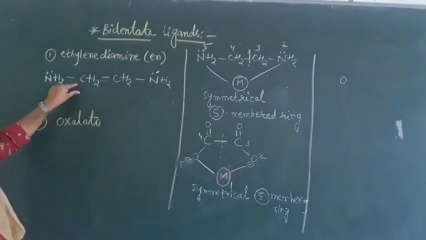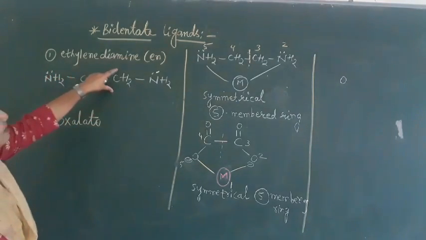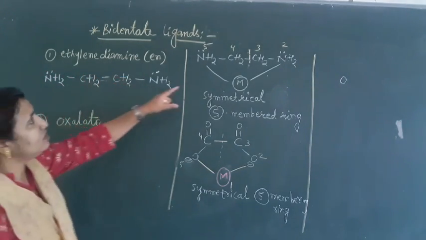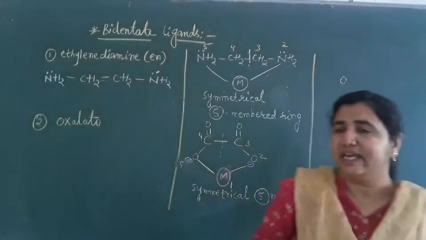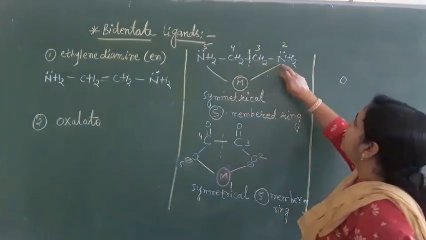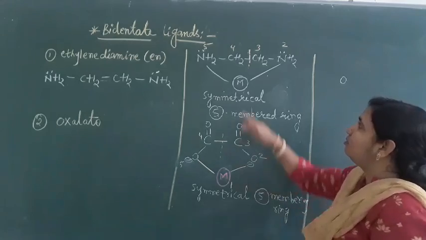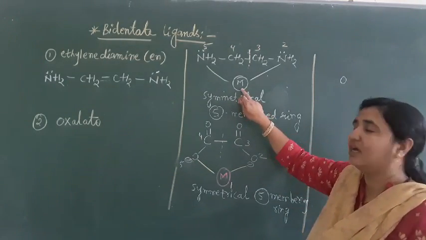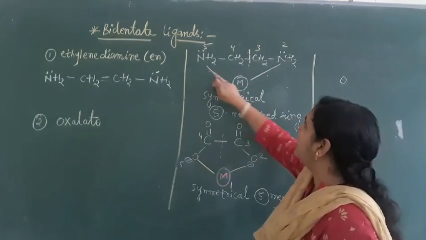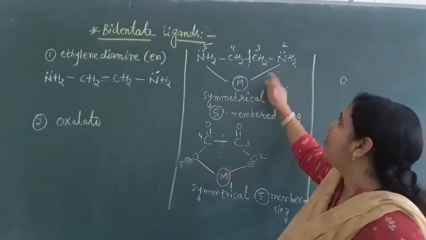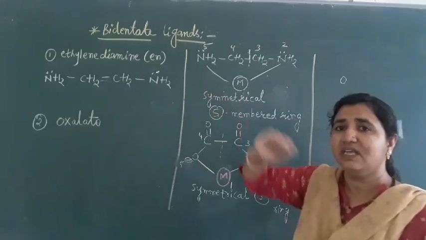So now what will the name be here? Ethylene diamine. So this is ethylene diamine, and in this ethylene diamine, these two nitrogens donate an electron pair to the central metal atom here. Now when they are donating an electron pair to the central metal atom, they will form what? A ring.